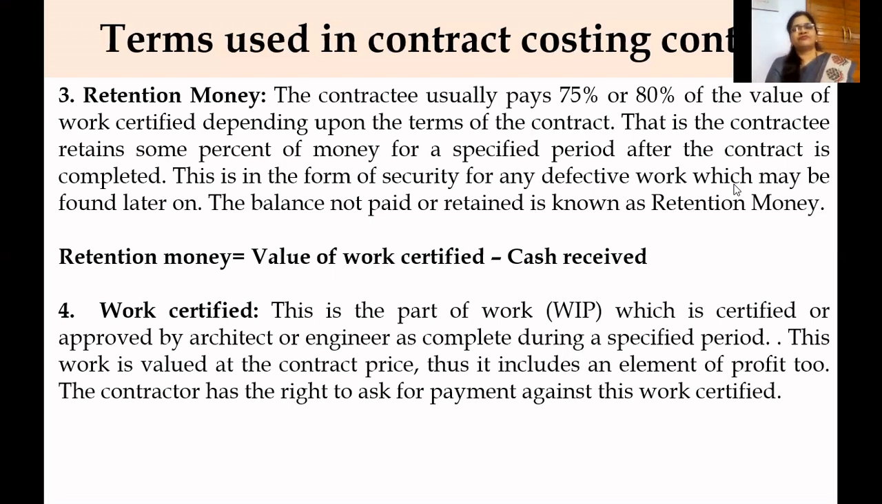The completion of work which is certified or approved by the architect or engineer is called work certified. Commonly, people will not know how much percent of work is completed. Only an architect or an engineer will check and come to the conclusion of how much percent of work is completed. On that basis, some percent of money is paid by the contractee to the contractor.